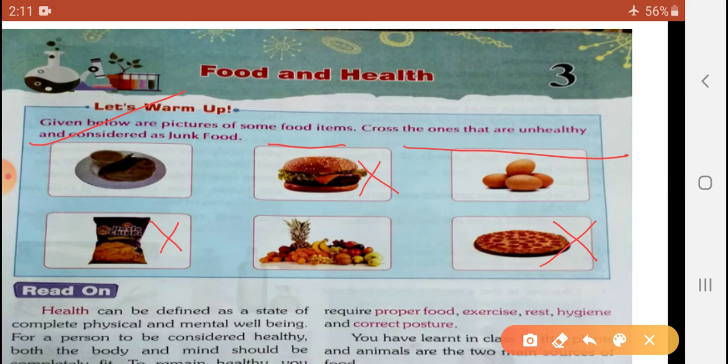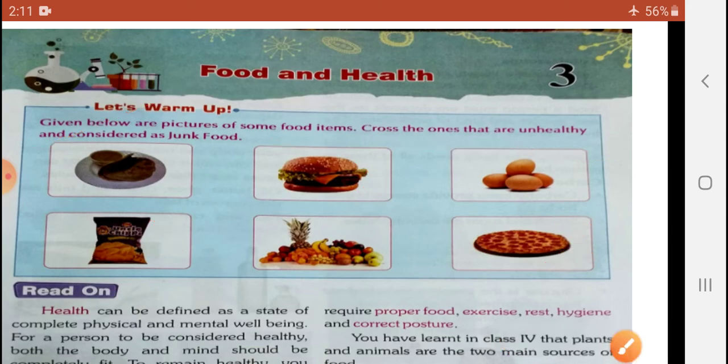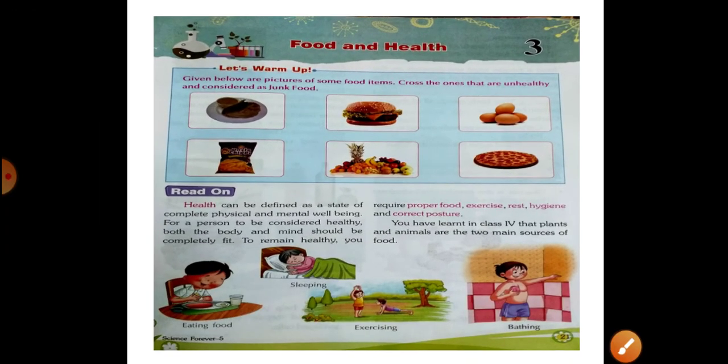Okay, so unhealthy foods are chips, burger, pizza. Please cross it out. And now see, observe, we will discuss again. Yes, my dear students, read.